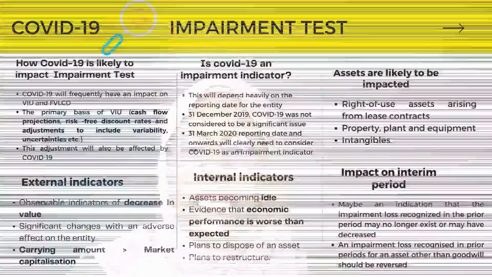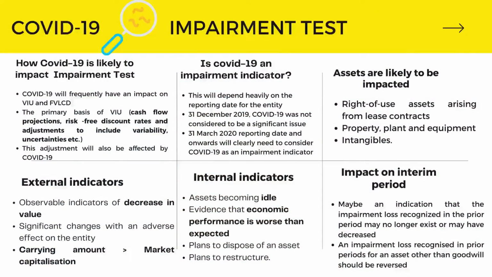Okay, next, I will explain to you how COVID-19 impacts the impairment test. So, first question, how is COVID-19 likely to impact the impairment test? As a reminder, recoverable amount is the higher of value in use and fair value less cost to sell. COVID-19 will often affect both amounts. This is because fair value less cost to sell is the amount obtainable from the sale of an asset.